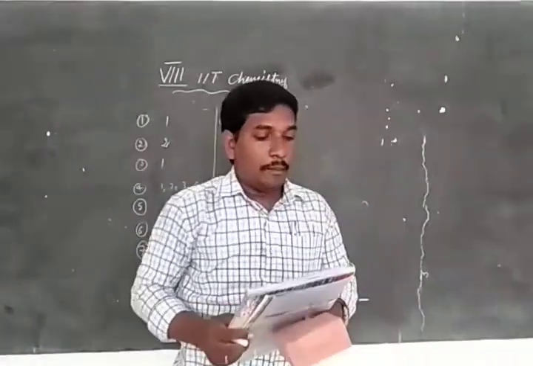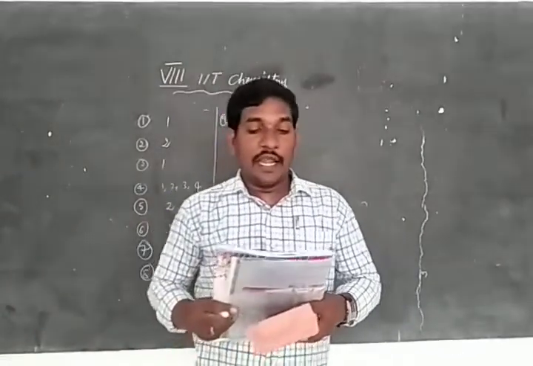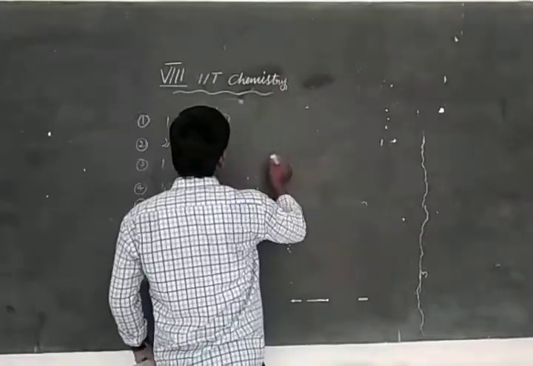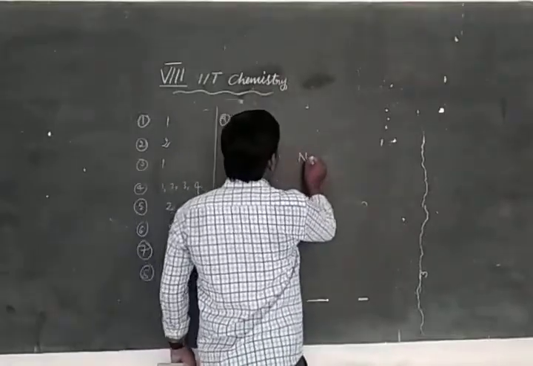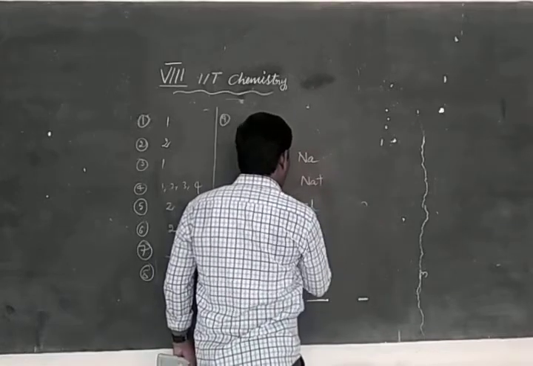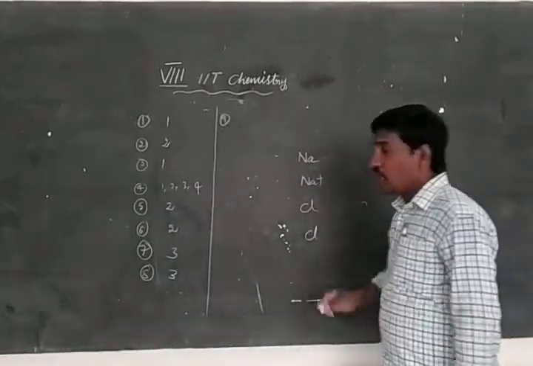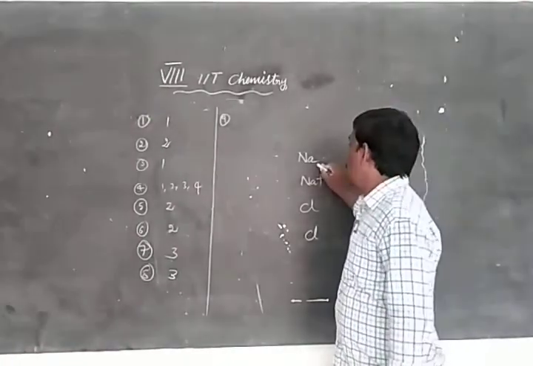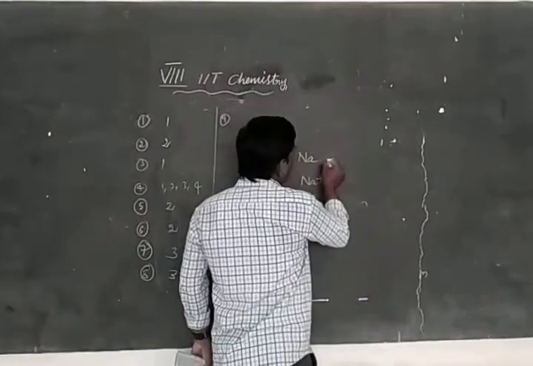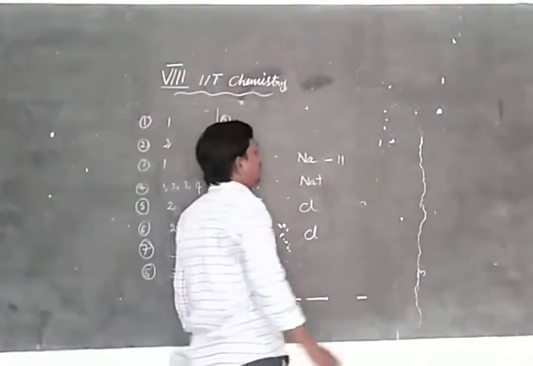Matrix match type. Atom or ion. Number of electrons present in an atom: Na, Na plus, Cl, Cl minus. We know the atomic number of sodium is 11, which means the number of electrons is 11.